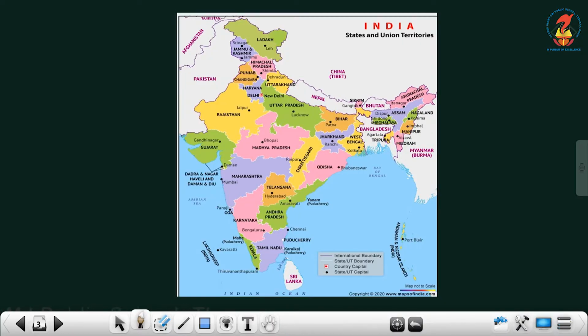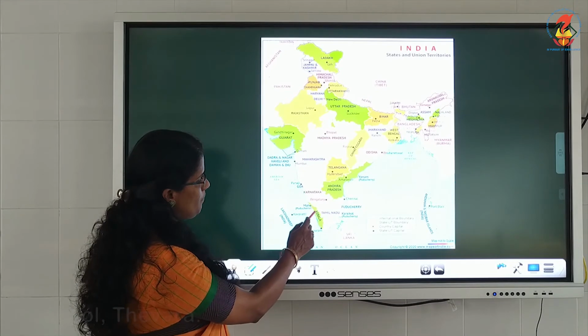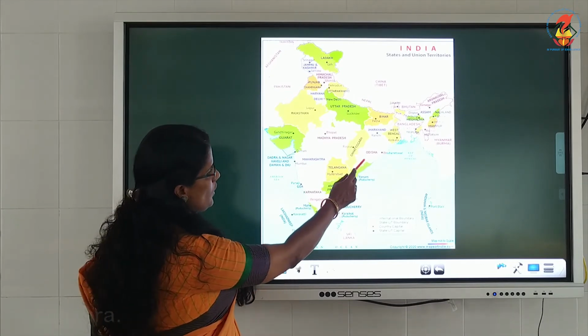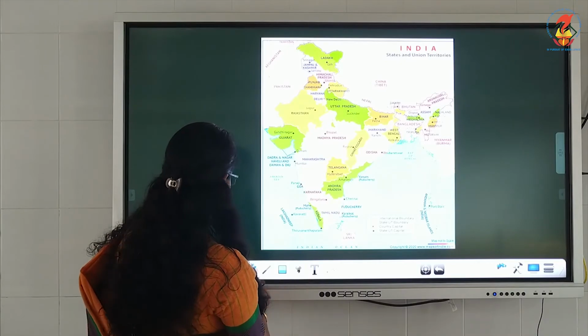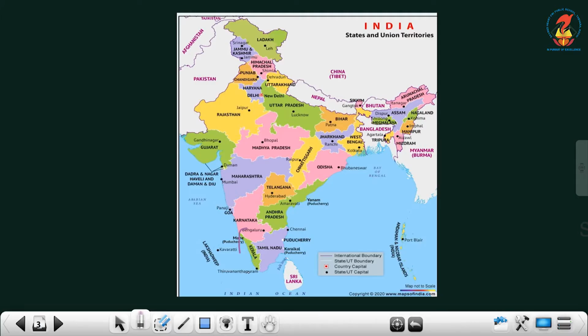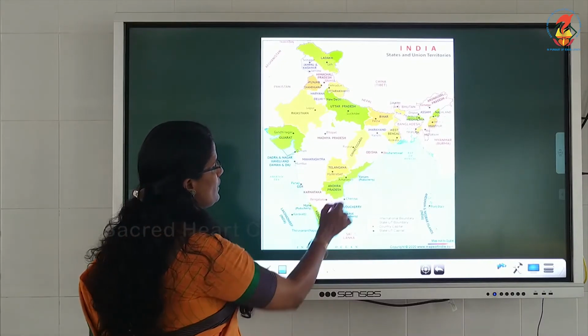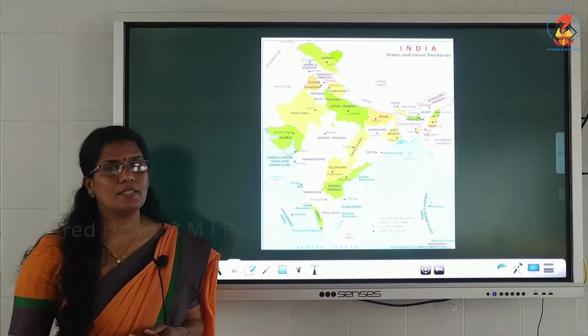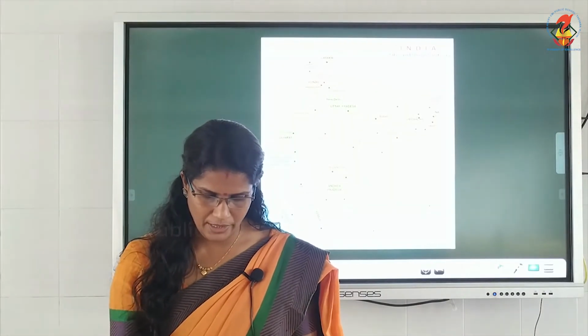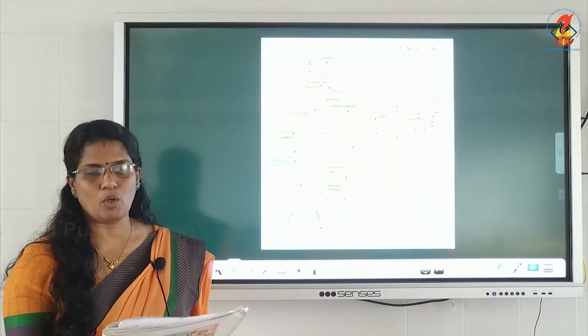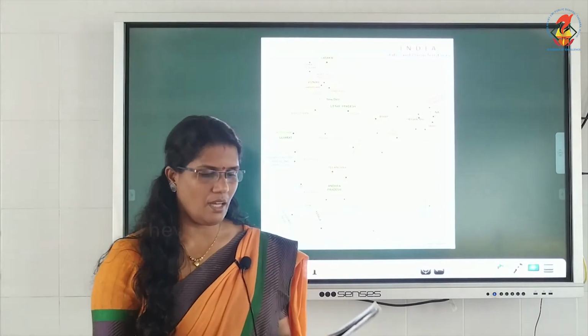Here you can see that on the western side the coastal strip is very narrow. On the eastern coast you can see this region is much broader compared to this region. So this is a very narrow region, and this one is broader than the western side. So underline, the eastern coastal plains are broader. The western coastal plains are very narrow.